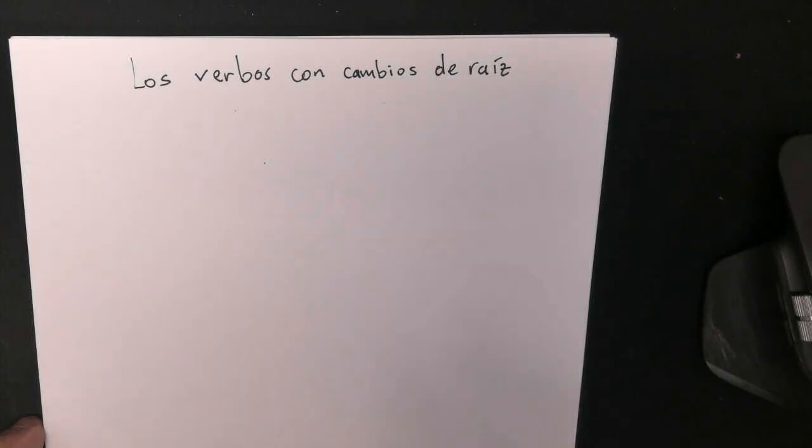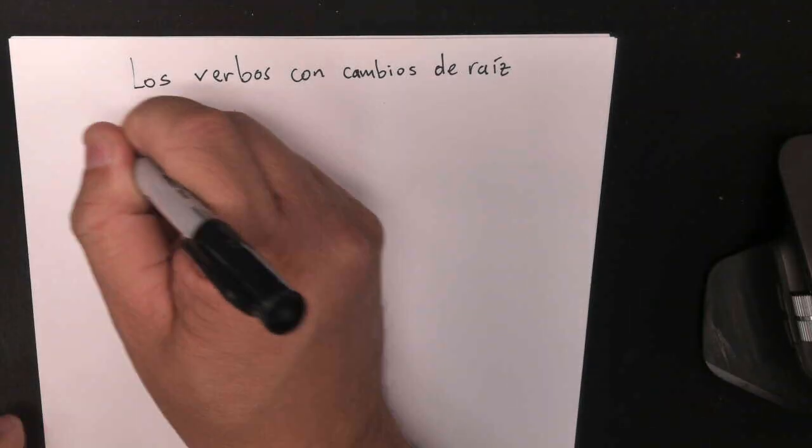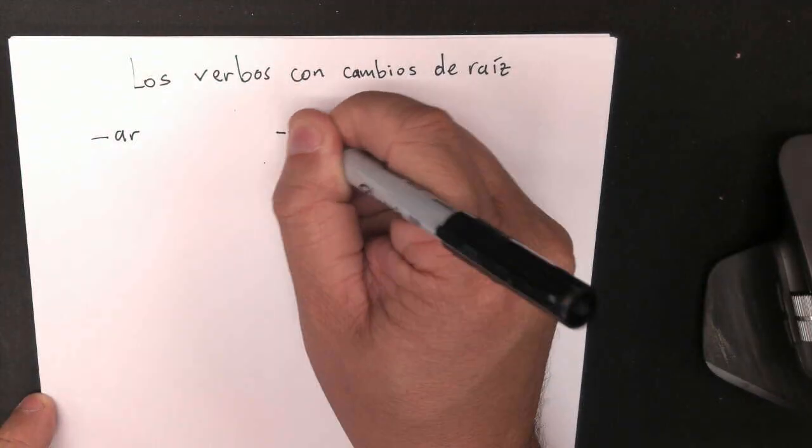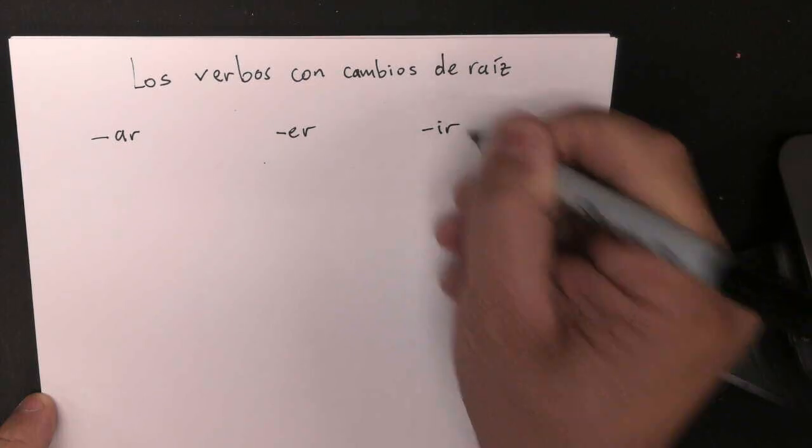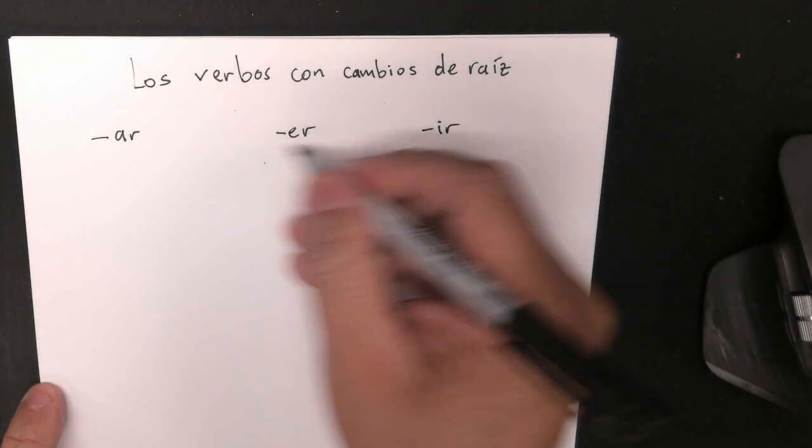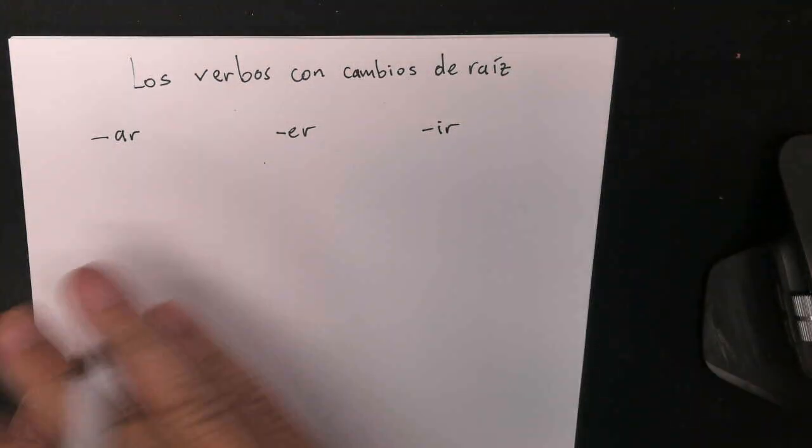Okay, so these are going to be the first, in essence, series of irregular verbs that you're going to have. The good thing is that you already know a part of the verb. You know the conjugations. Keep in mind that we only have 3 different categories of conjugations in Español, right? AR, ER, and IR. Those are the endings.